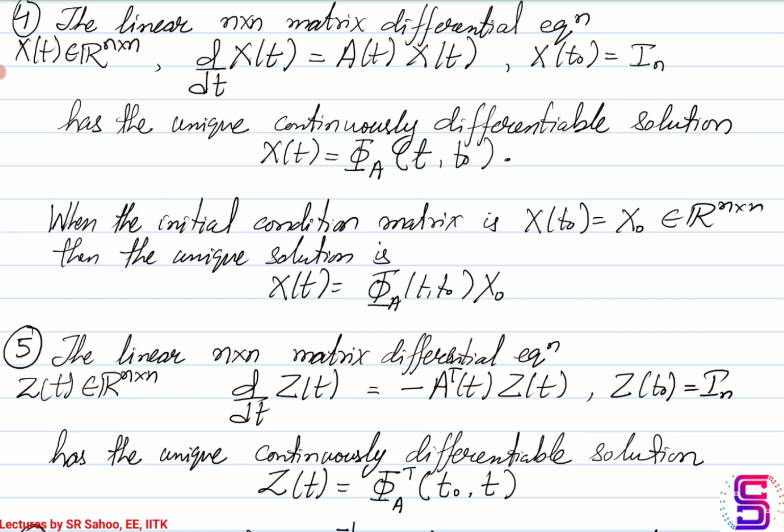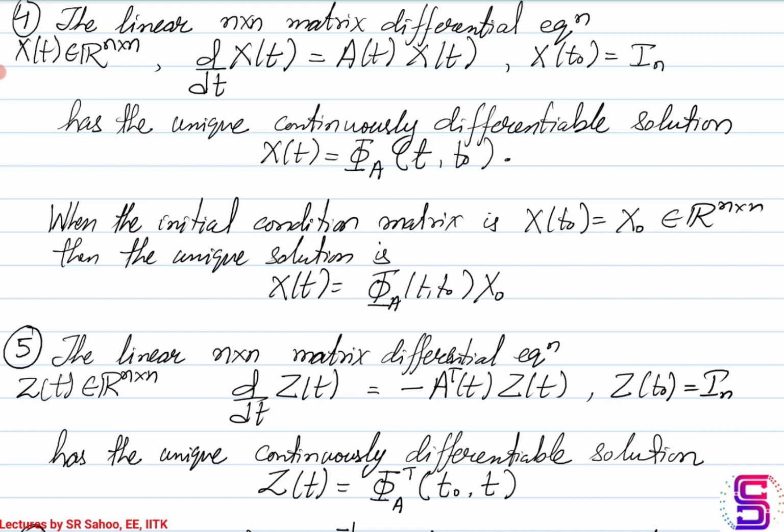So you are starting at t equal to 0 with the identity matrix. In this case, this matrix differential equation will have a unique continuously differentiable solution. And what is the solution? It is the state transition matrix that corresponds to the matrix A of t.